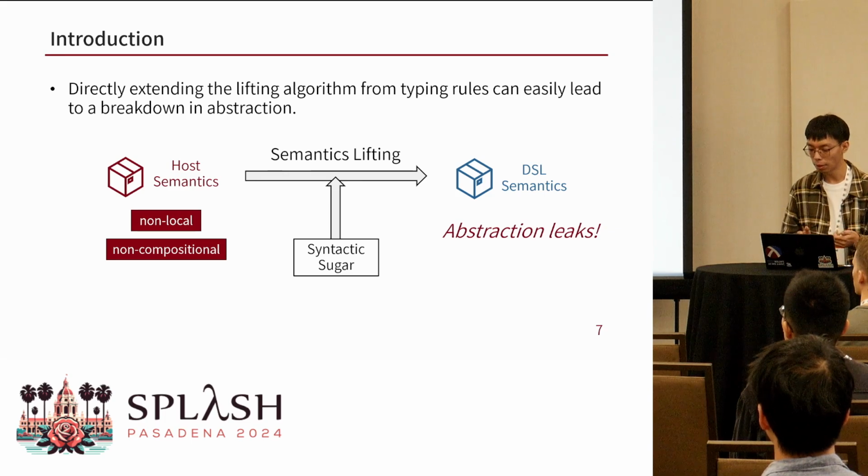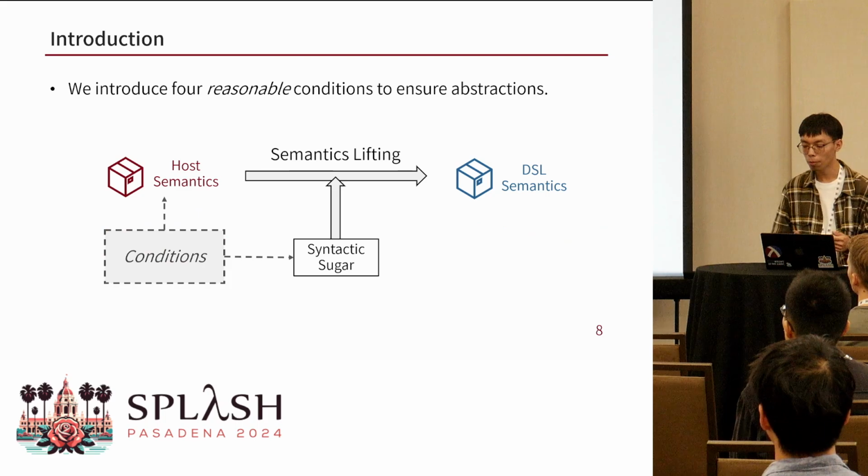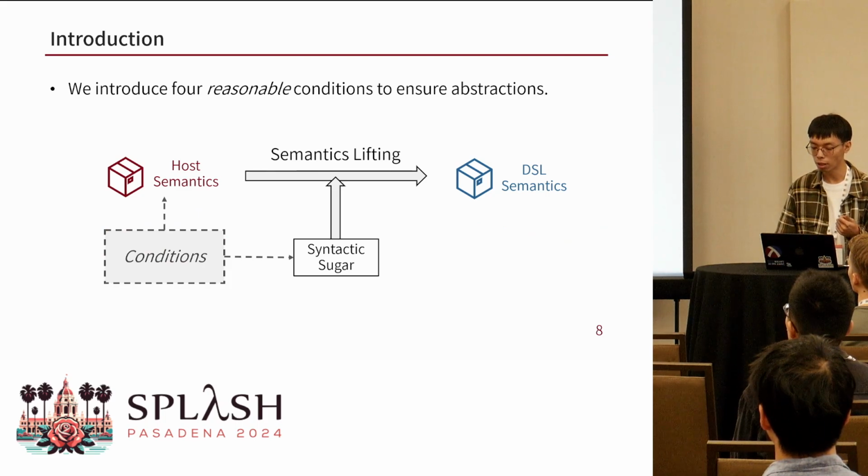Such complexity makes the abstraction preservation in semantics lifting more challenging than that in lifting typing rules. And we will explain this later. So our work proposed a set of reasonable conditions, imposing certain restrictions on the syntactic sugars and the host language, ensuring that within this framework, the semantics lifting preserves the abstraction.